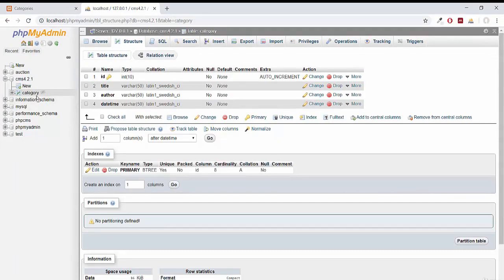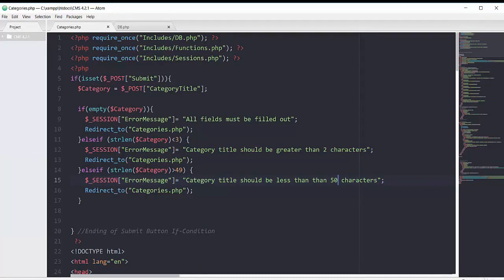At the time of creating this category table, we specified that our title will have a 50 character length. So in case we send a length of more than 50 characters from our script, our data won't enter the database, and we will not be aware of the reason why our data is not entering the database.